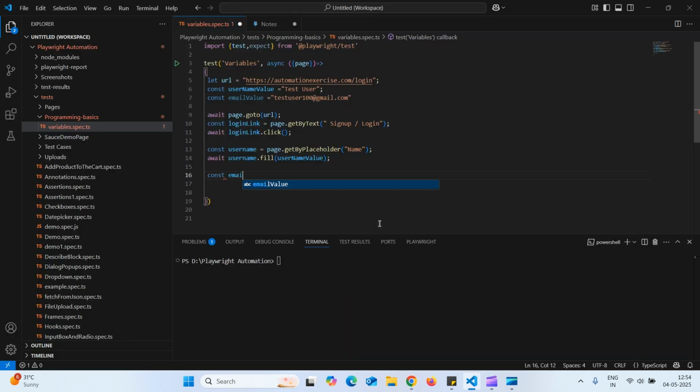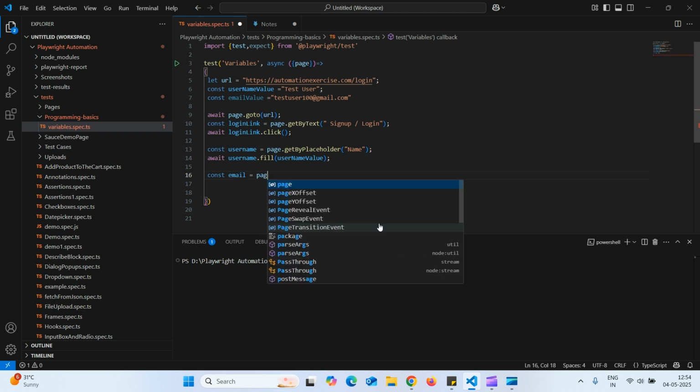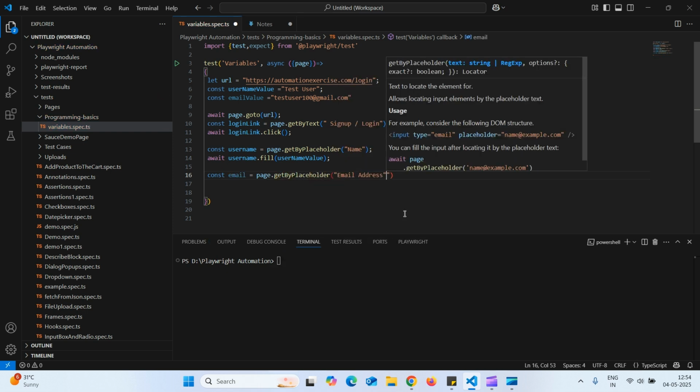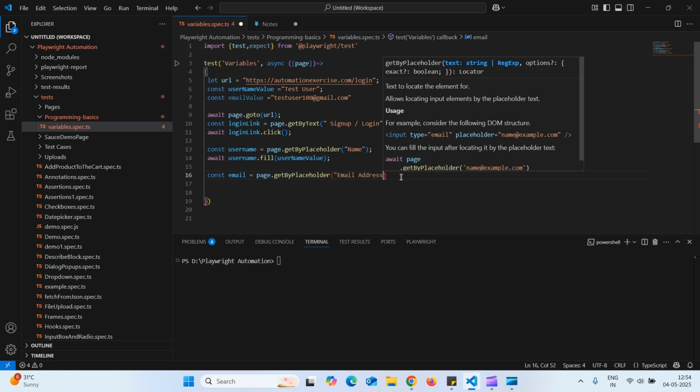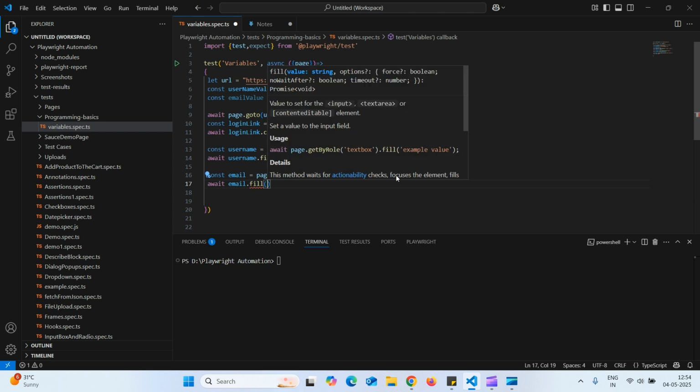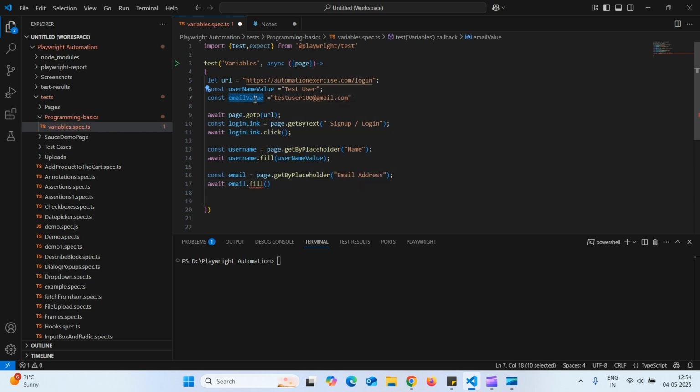Const email is equal to page dot getByPlaceholder. Await, so I want to enter the value. email dot fill, I will fill this value, email value.